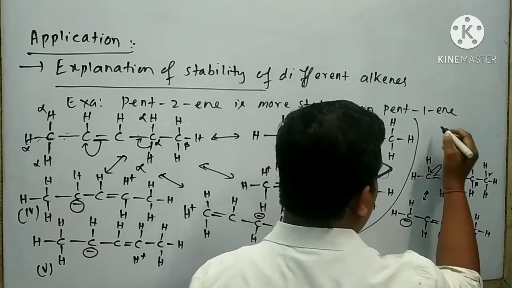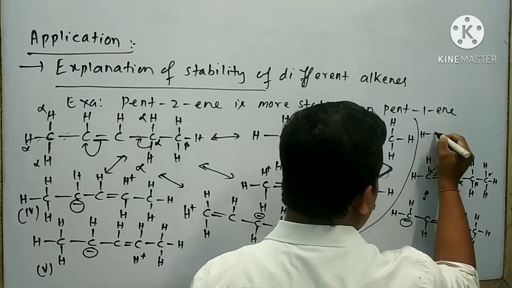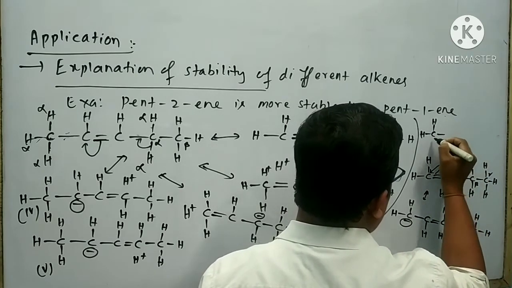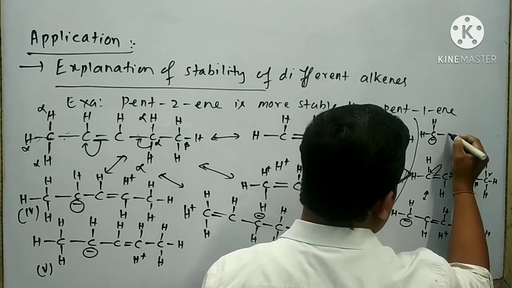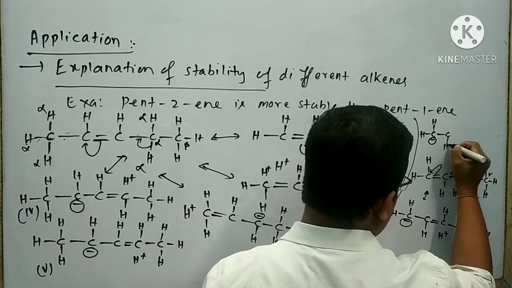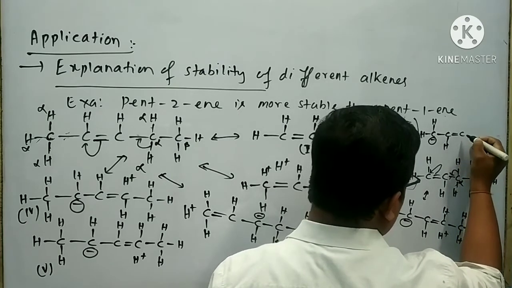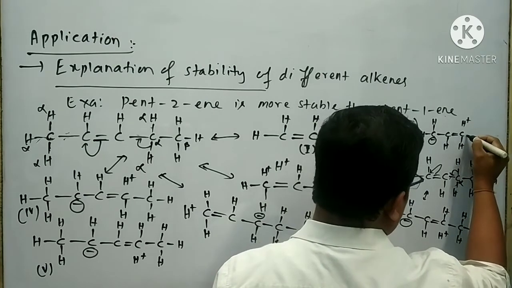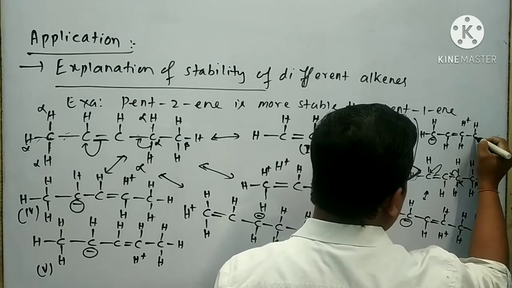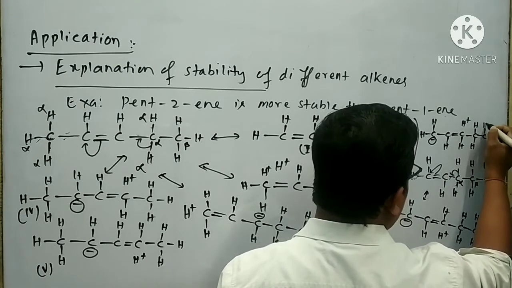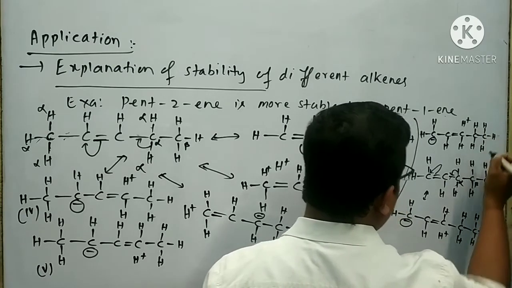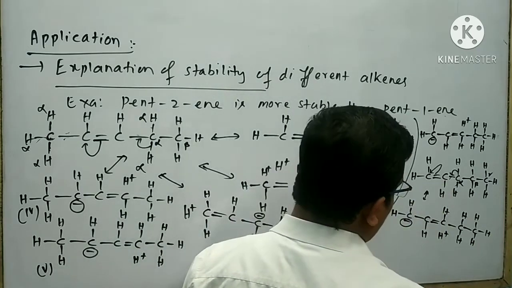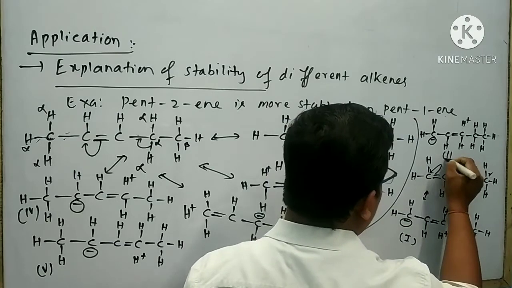I can draw the structure like this: H, bond C, bond H, your negative charge, your bond C, bond H, double bond C, your H plus, your bond H, bond C, bond H, bond H, bond C, bond H, bond H, bond H. There are two hyperconjugated structures for this compound. This is number 1, this is number 2.